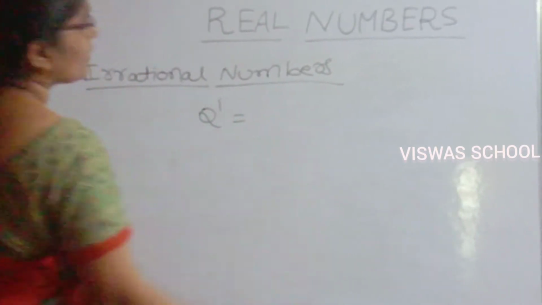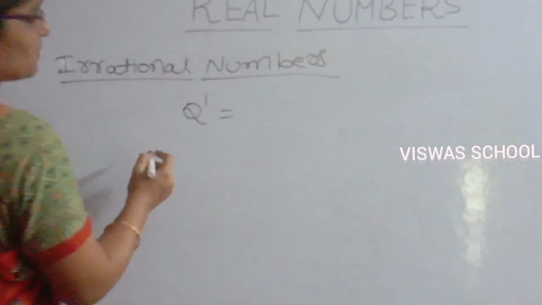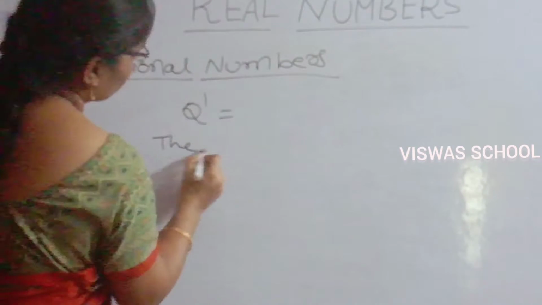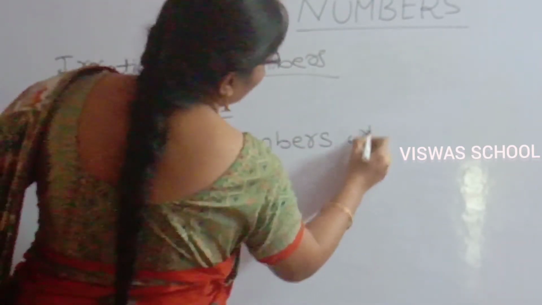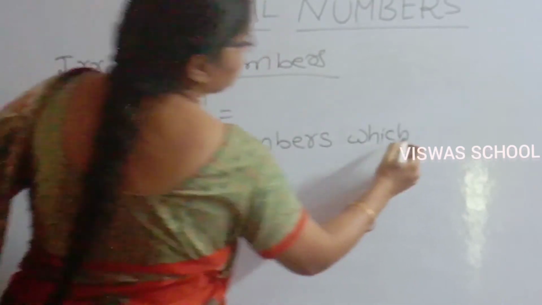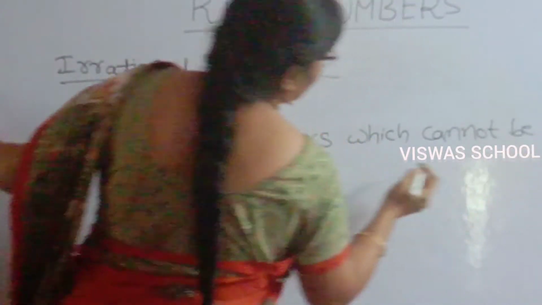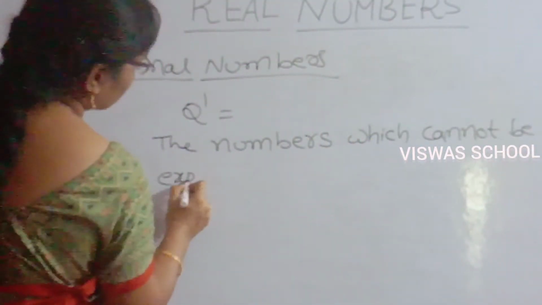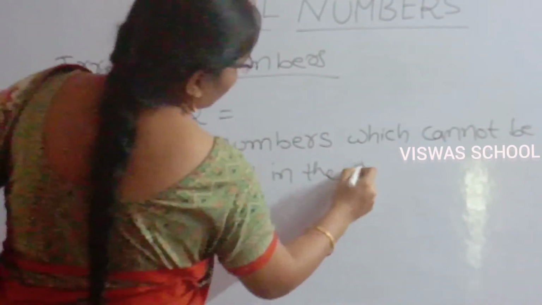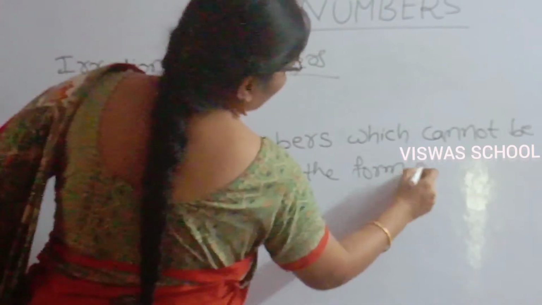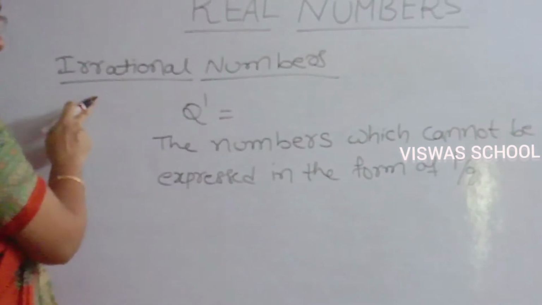Irrational numbers means the numbers which cannot be expressed in the form of p by q are called irrational numbers.